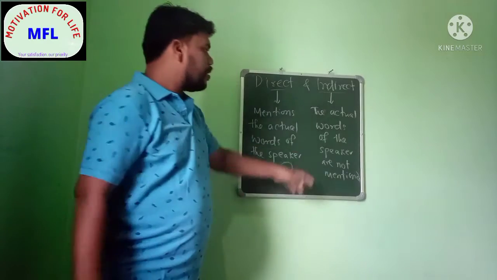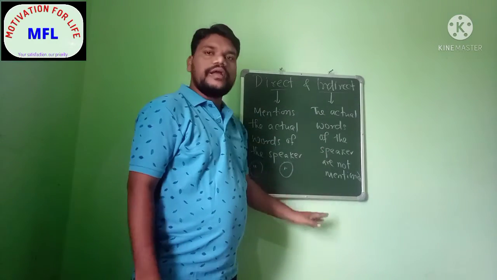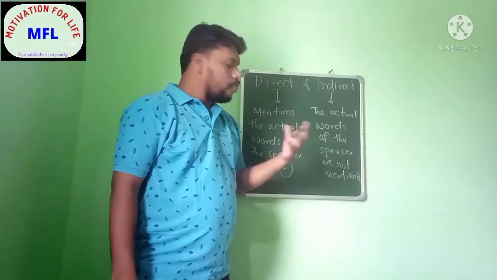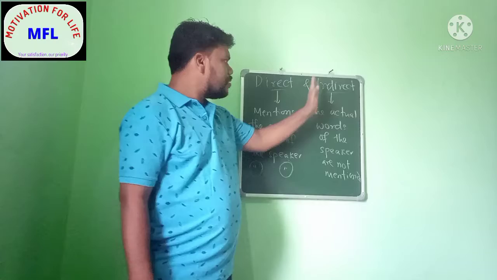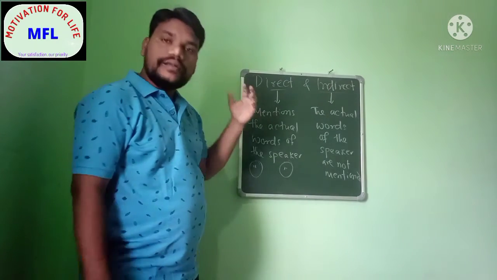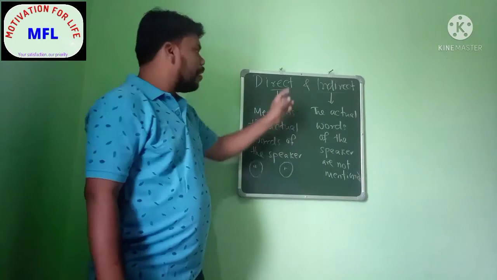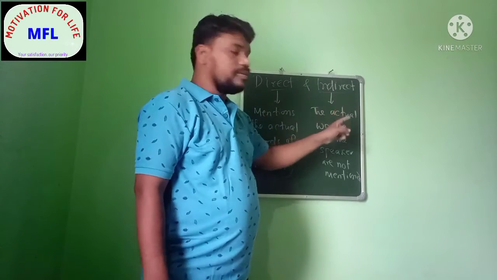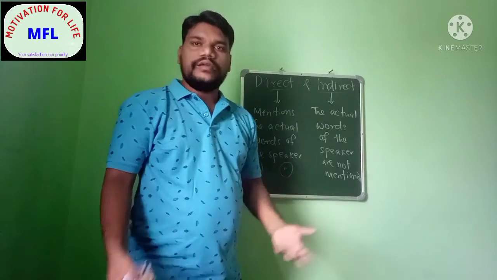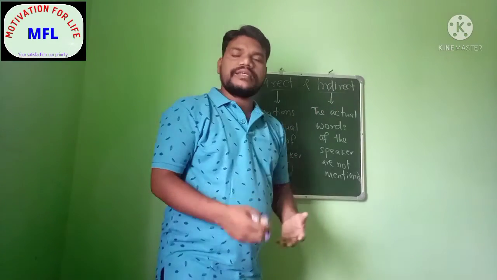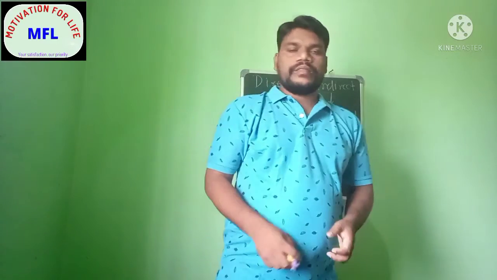Okay, so here you can see that the actual words of the speaker are not mentioned. And what we see, the sentences which are written in direct speech, they are within the inverted commas. But when we talk about the indirect speech, they are without the inverted commas. So that is the basic thing that we all need to know.